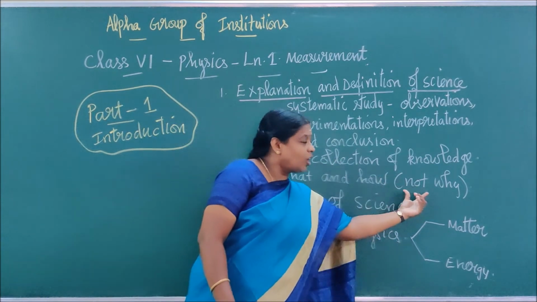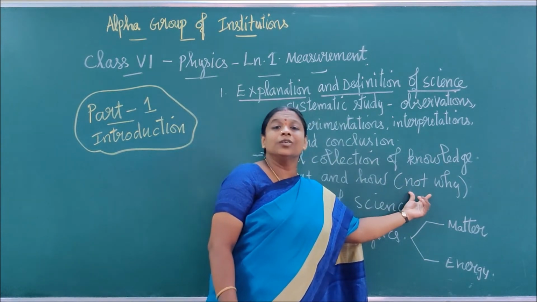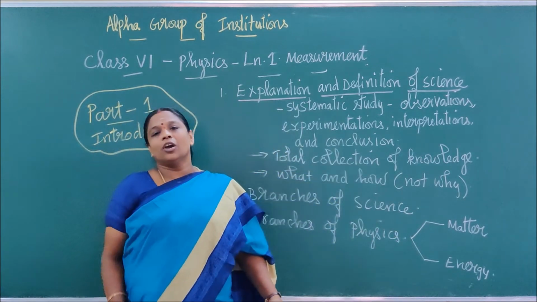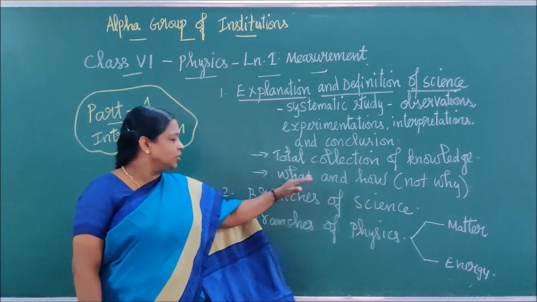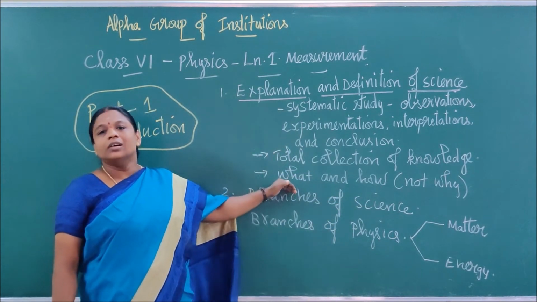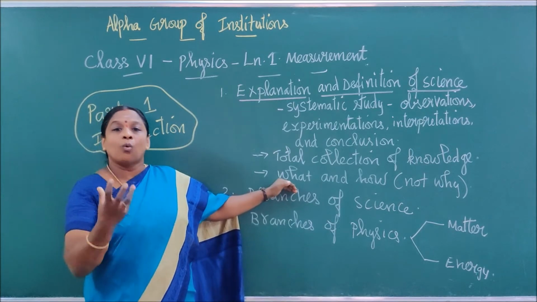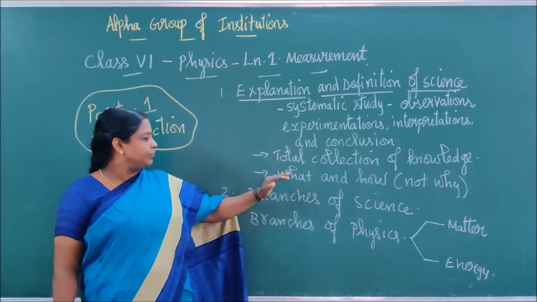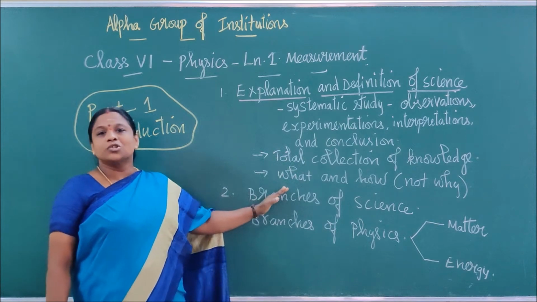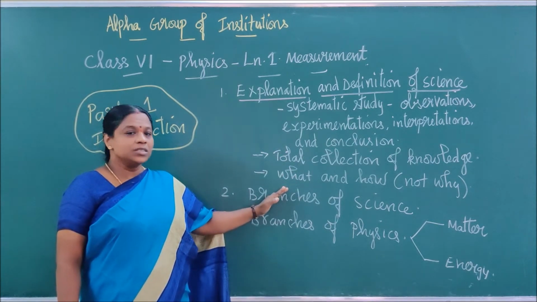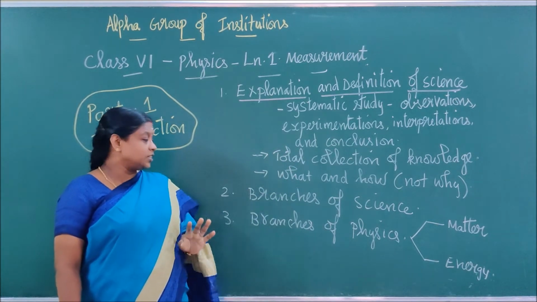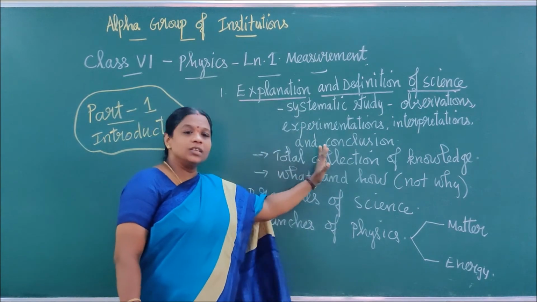The concept why, it doesn't include why. You will get it in your higher classes. Clear, children? Right. Science tells about the what and how of a concept. So these 3 points will come under the definitions of science. Okay. So this thing is over.